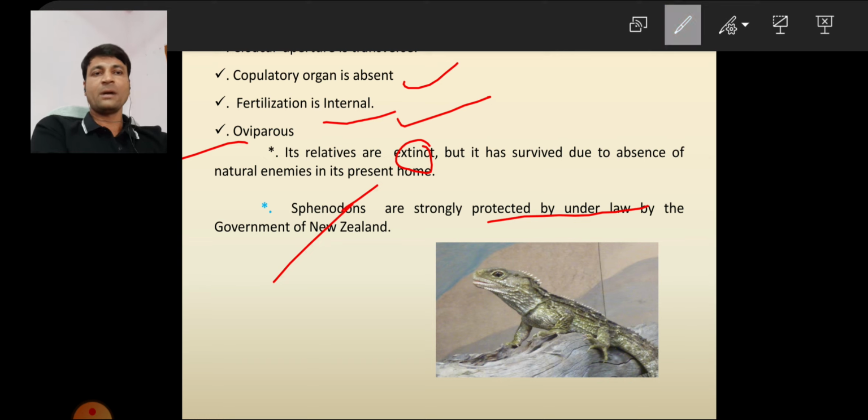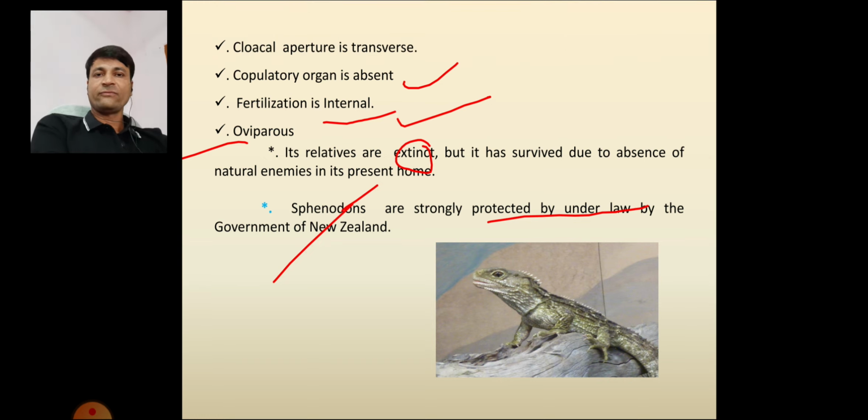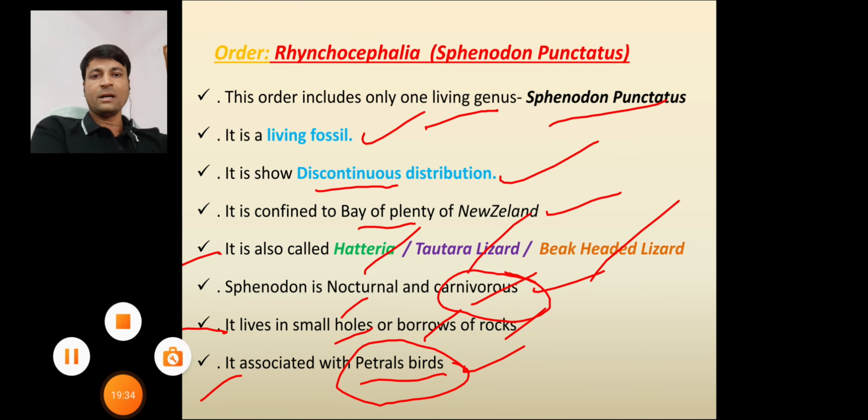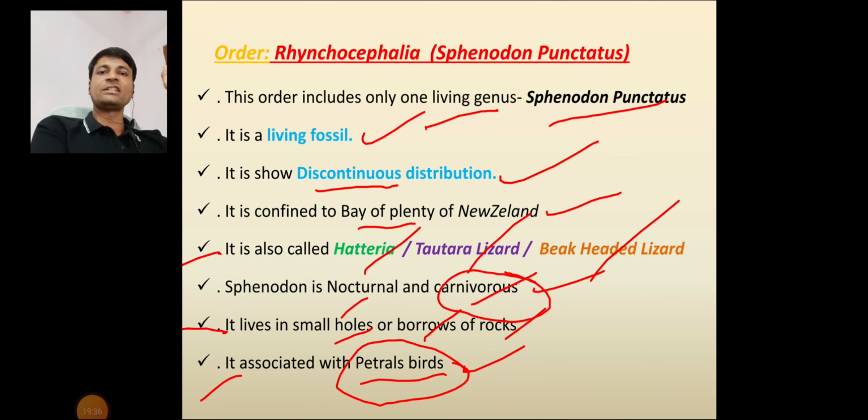This is about Sphenodon, some important characters. So this is the examination point of view. From the entrance point of view, what questions are expected from this topic? In reptiles, mostly questions come from this topic only. Questions like: Order Rhynchocephalia includes which species? Sphenodon. That's the first question.